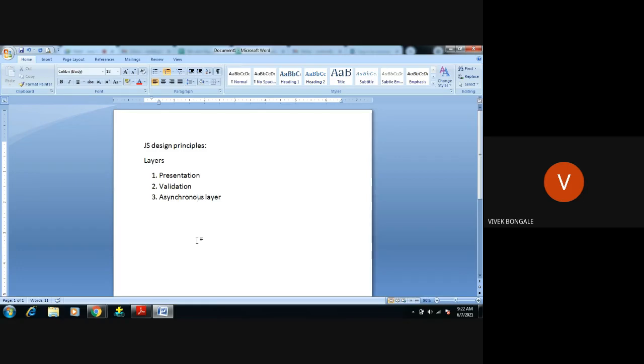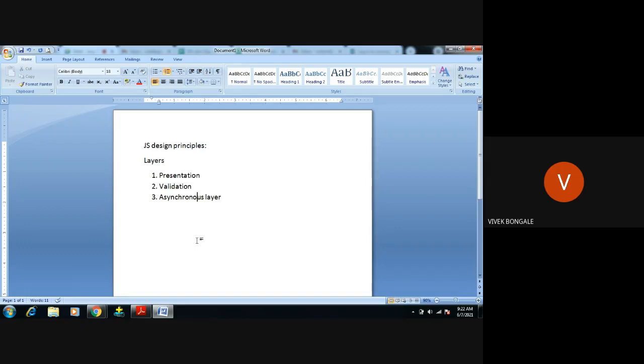But to do more work on my web browser, such as sending a request to the server and downloading a particular HTML file in the browser, who does those tasks? The JavaScript, the scripting language, does those tasks. So the presentation layer, what does it mainly focus on?